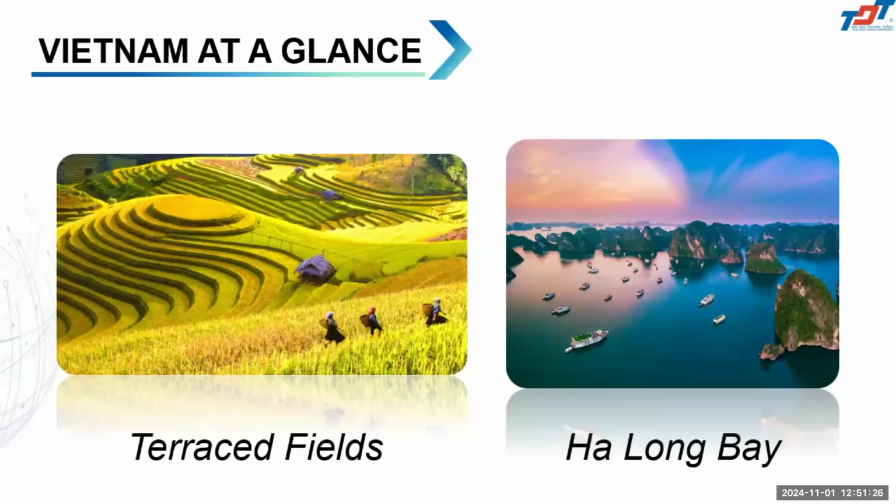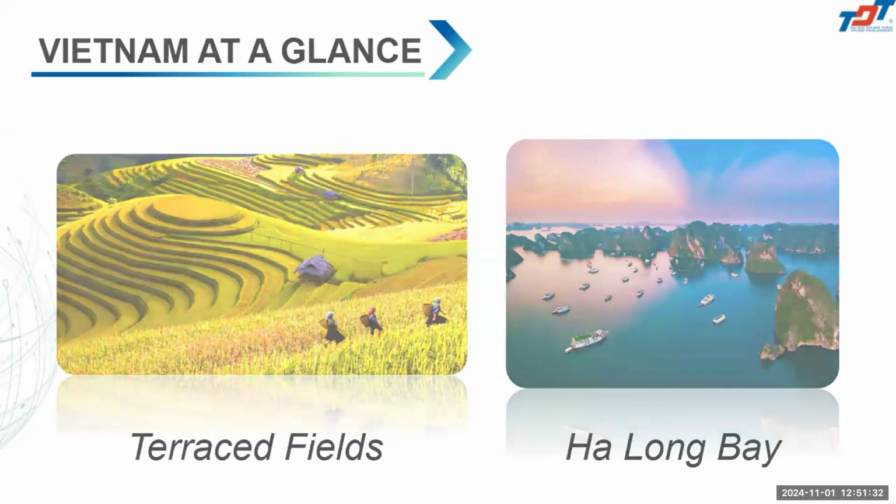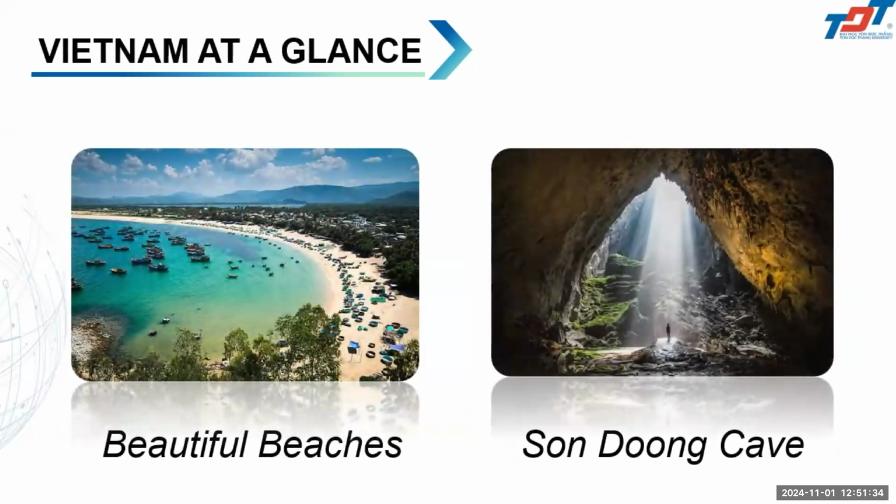We have the rice fields, and also some famous places like Ha Long Bay, and we have lots of beaches around Vietnam, from the north to the middle and the south of Vietnam. We have different beaches, and also one of the very famous caves, that is Sơn Đoòng Cave.